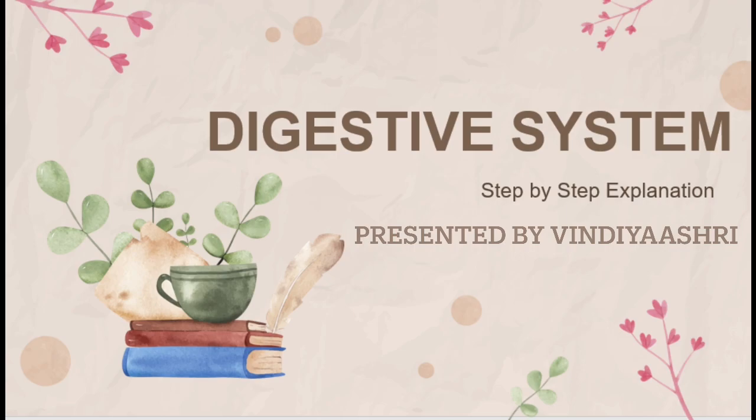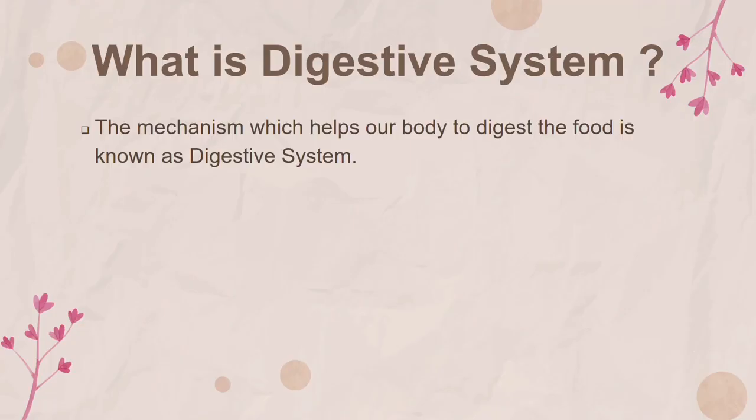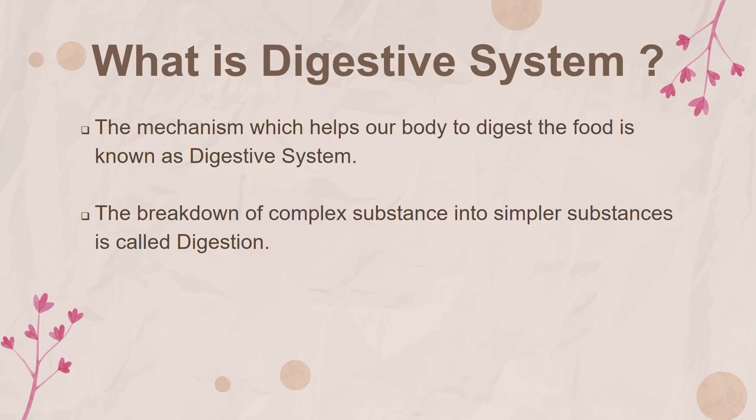Digestive system. What is digestive system? The mechanism which helps our body to digest the food is known as digestive system. The breakdown of complex substances into simpler substances is called digestion.